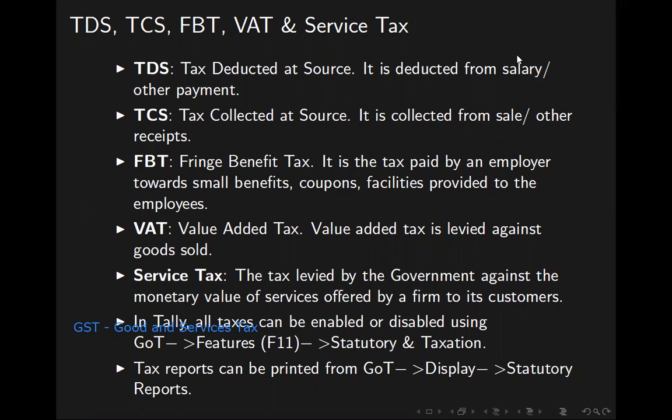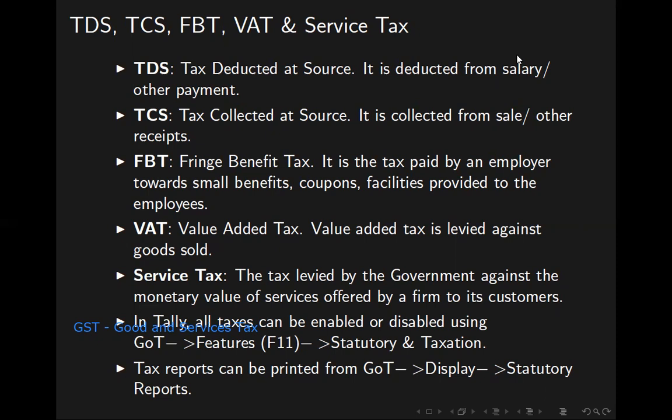The full form for TDS is tax deducted at source. Full form for TCS is tax collected at source. FBT is fringe benefit tax. VAT is value added tax. Service tax is service tax itself. GST is goods and services tax.